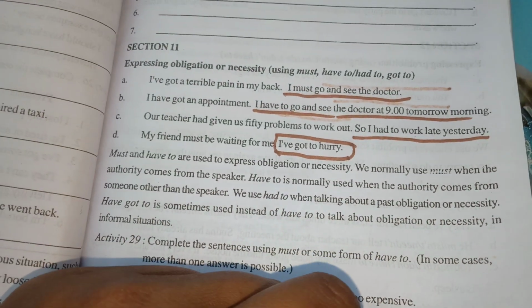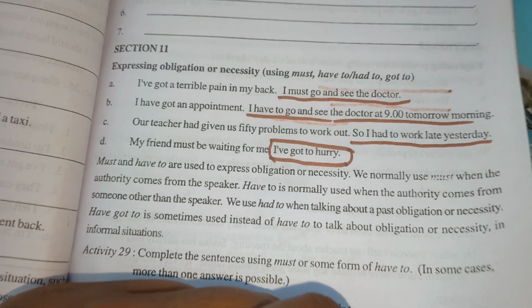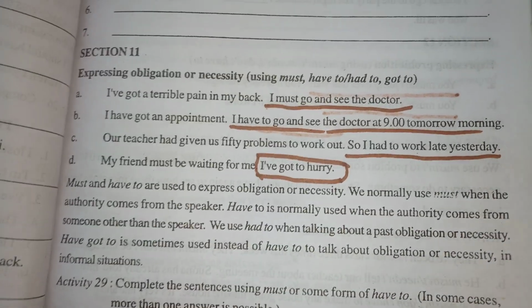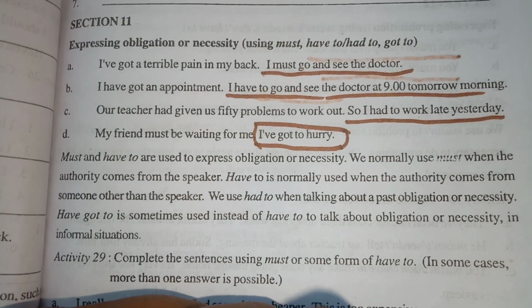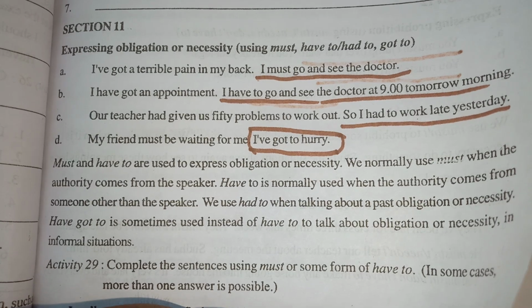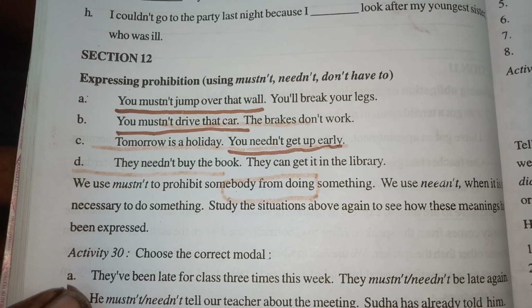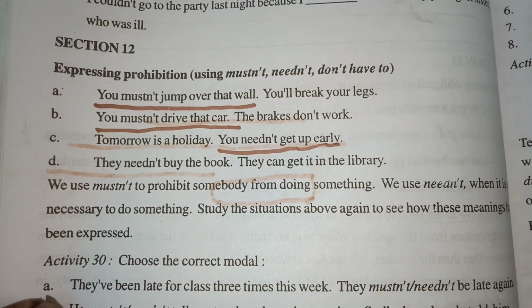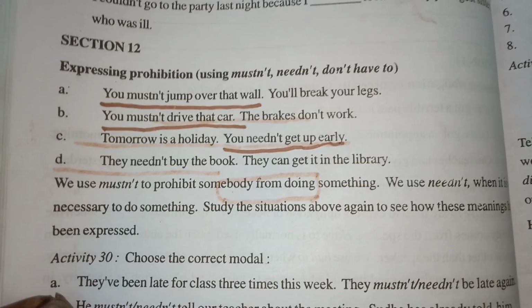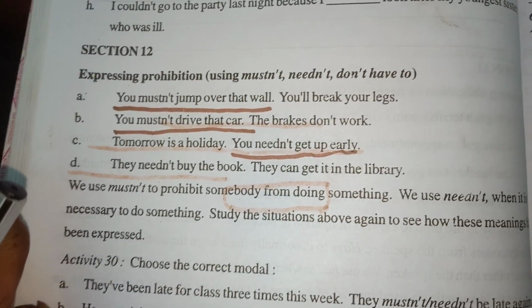So these things you must keep in your mind, that when to use which modal according to the situation, according to the minute details and intensity, you have to use the modals. Okay. Then the last section is here, expressing prohibition. Expressing prohibition is using must not, need not, don't have to.